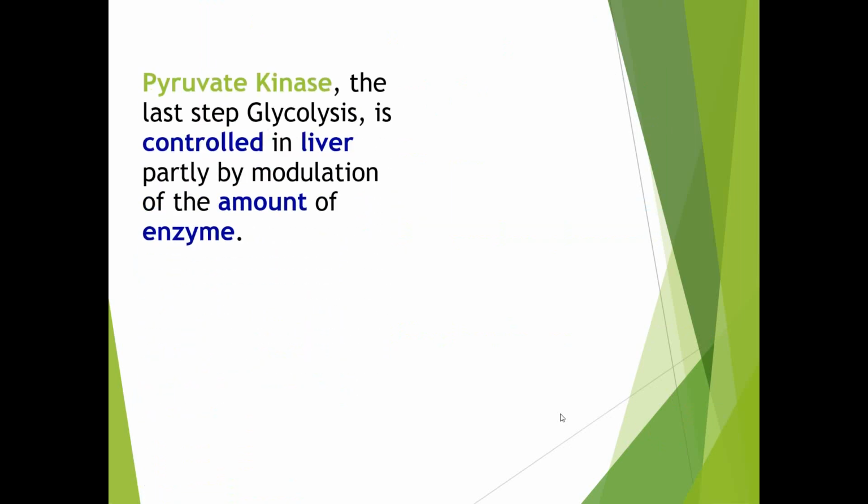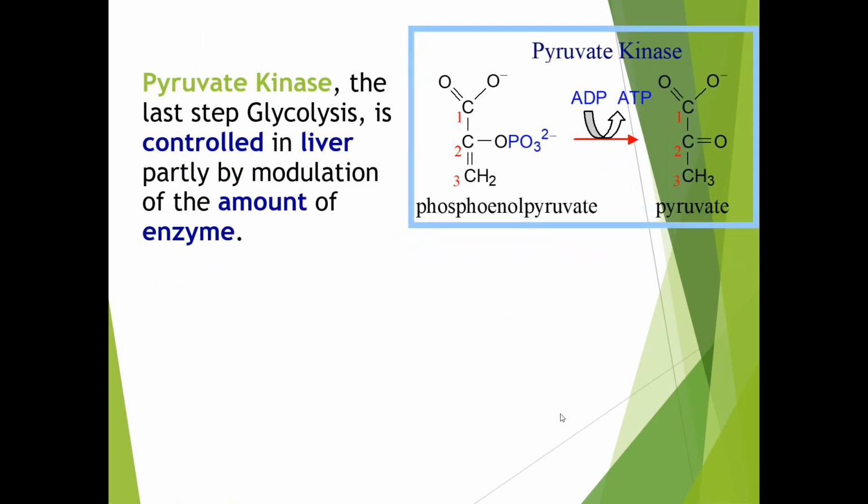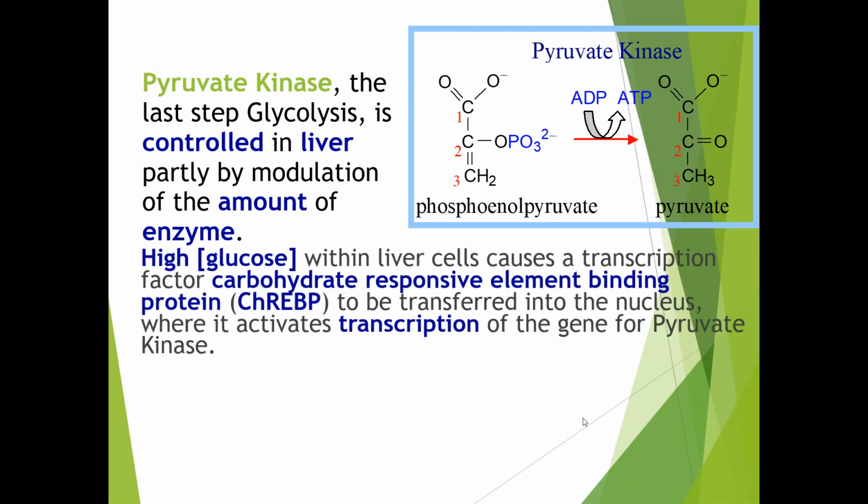Pyruvate kinase, the last step of glycolysis, is controlled in the liver partially by modulation of the amount of enzyme. We proceed to the next enzyme, pyruvate kinase, which is essential for conversion of phosphoenolpyruvate to pyruvate. High glucose within the liver cell causes the transcription factor carbohydrate responsive element binding protein to be transferred into the nucleus, where it activates transcription of the gene for pyruvate kinase.